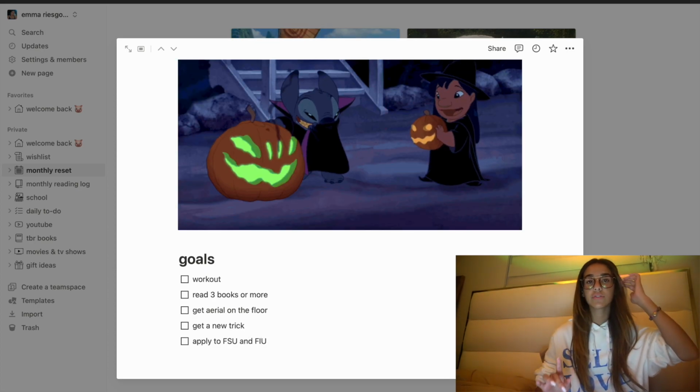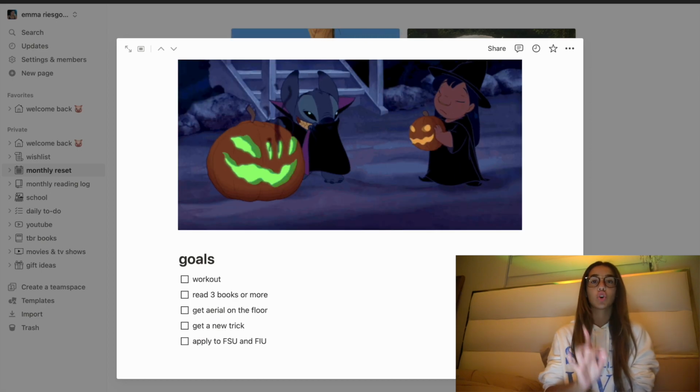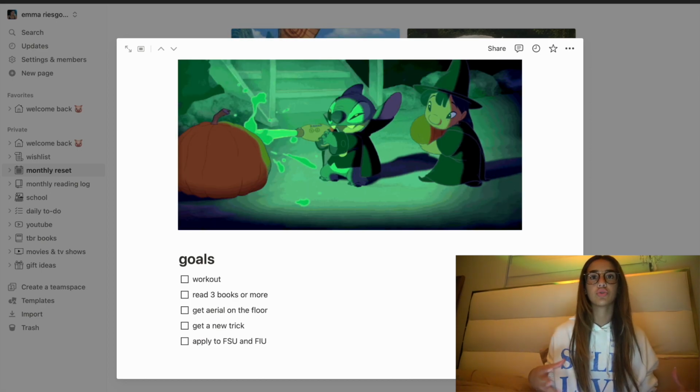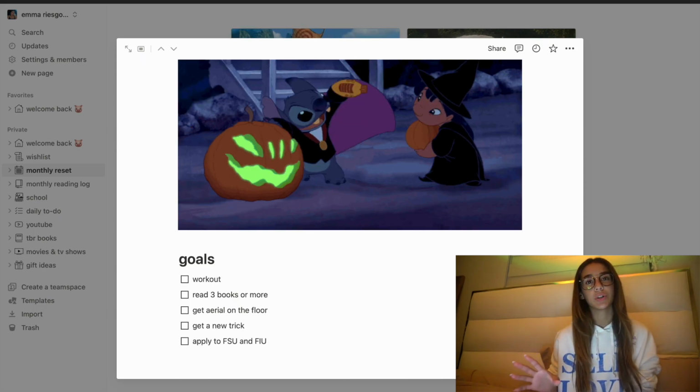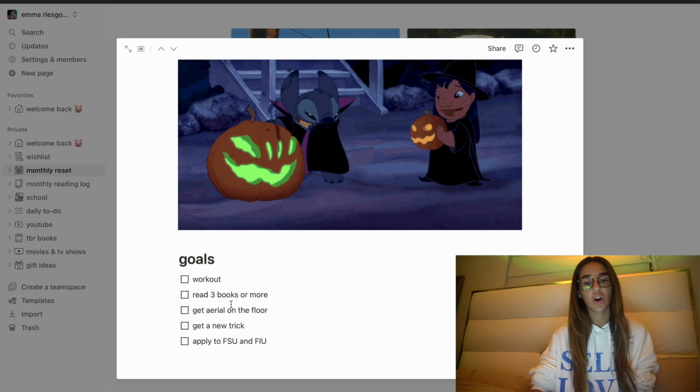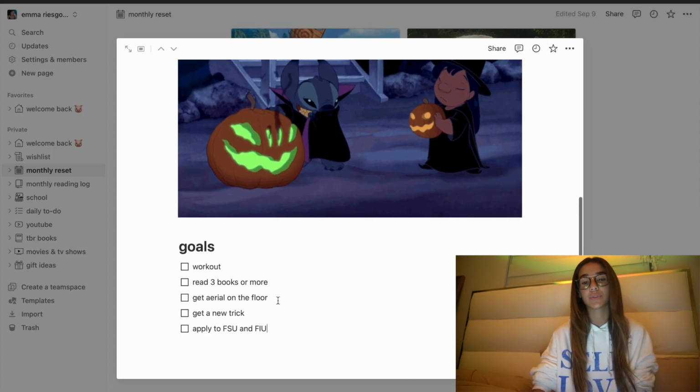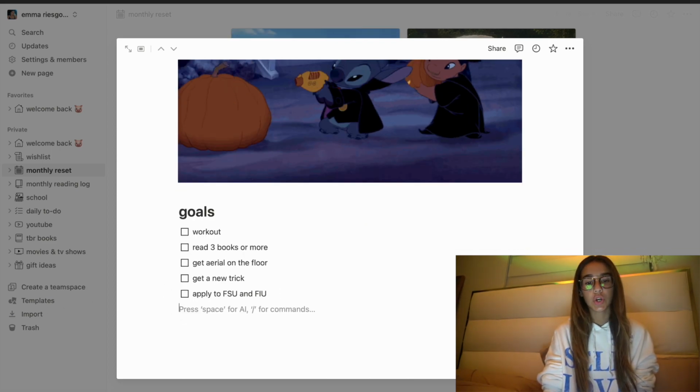The deadlines for FSU and FIU are actually October 15. They're really soon because it's like early action and it's easier to get in. So I do want to apply for that, obviously before next Sunday because that's when it is. I think that's about it.